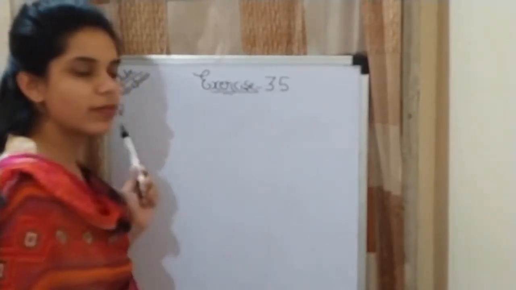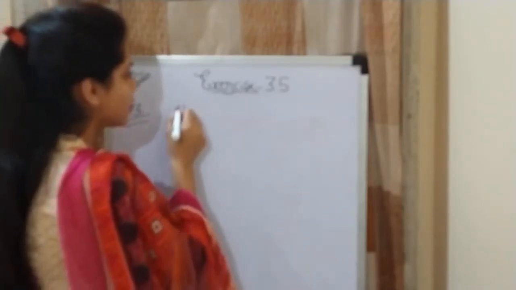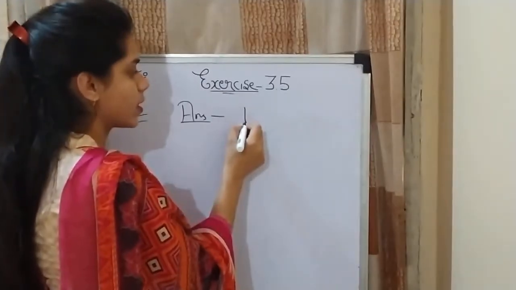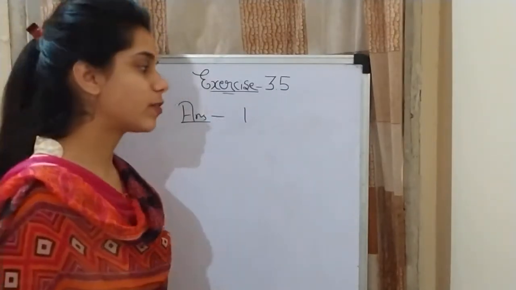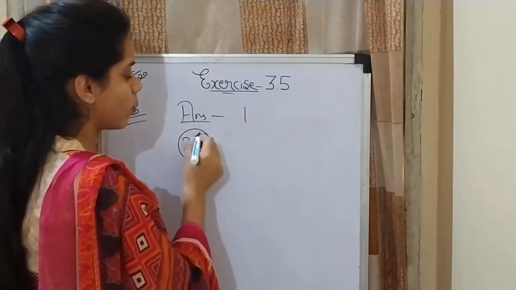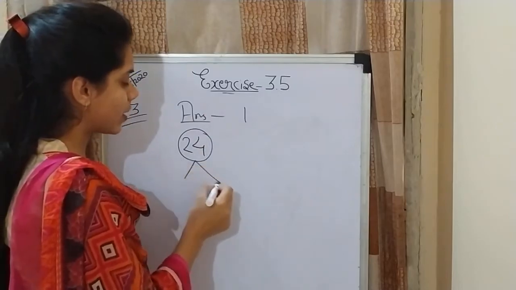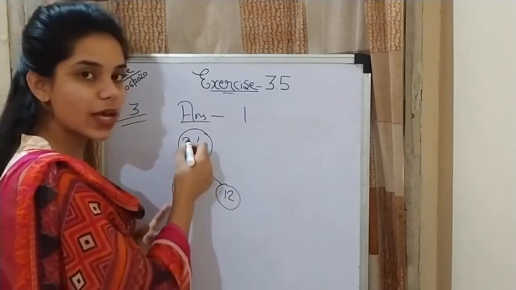Now move to question number 3. Which number is not included in the prime factorization? Its answer is 1. 1 will not be included in the prime factorization of any number. For example, if I am doing prime factorization of 24, it will reduce as 2 and 12. 12 2s are 24.